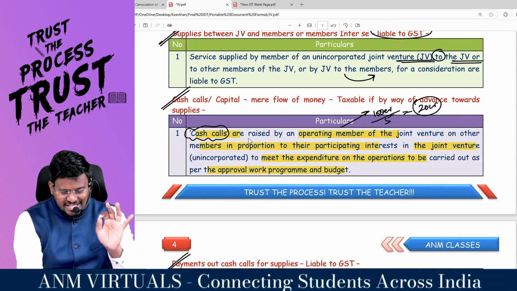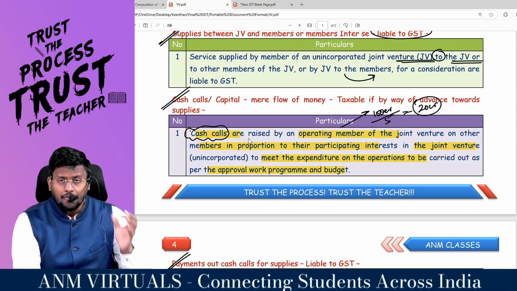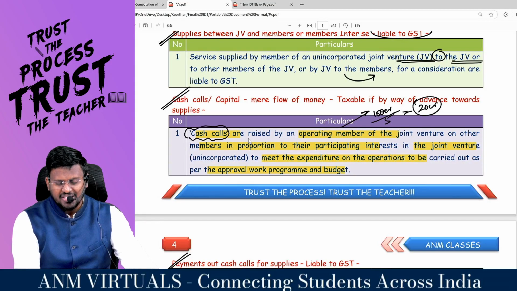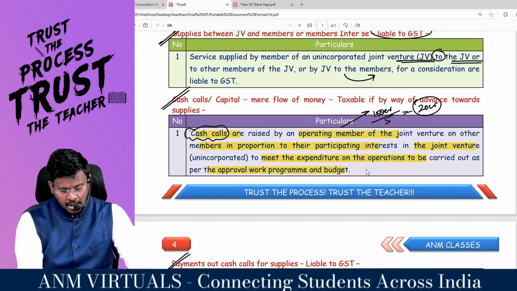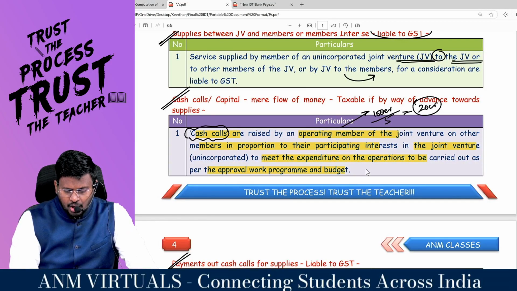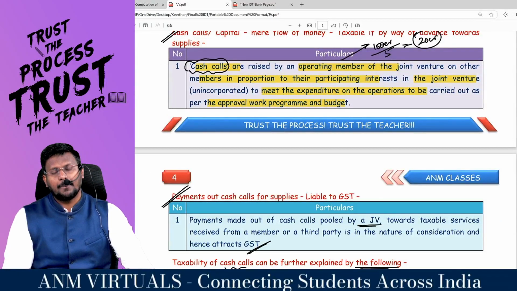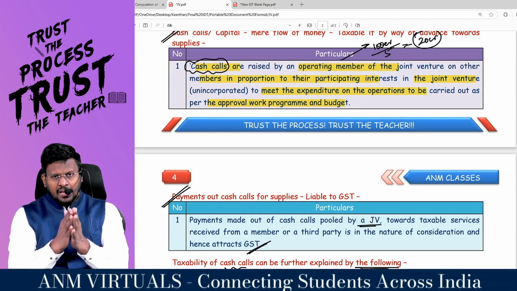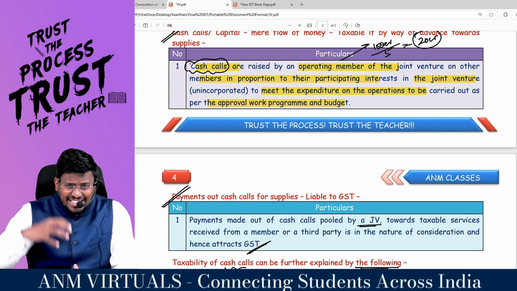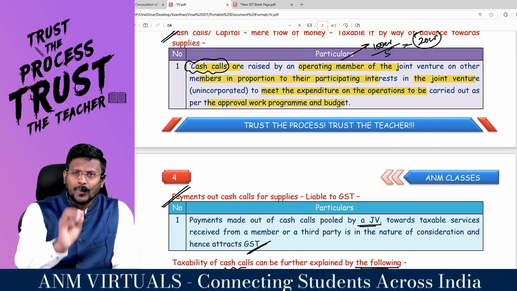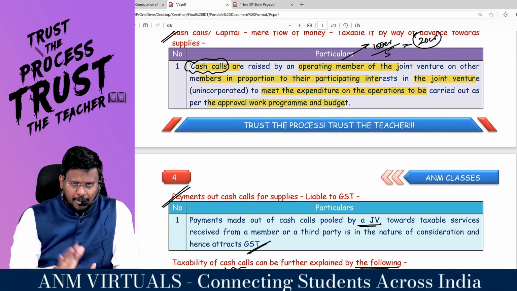Cash calls are raised by the operating member of the joint venture on other members in proportion to their participating interest in the joint venture, to meet the expenditure on the operations to be carried out as per the approved work program and budget. That means if the JV is collecting the cash call as a capital contribution, it will not be treated as supply.